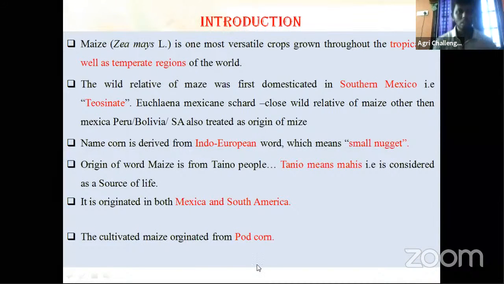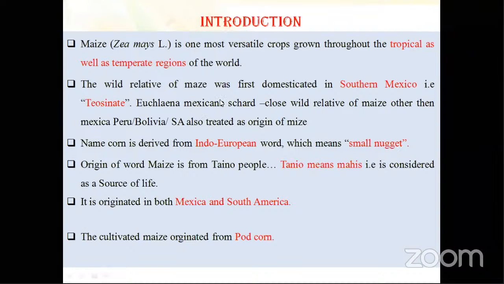Maize, Zea mays, is one of the most versatile crops grown throughout the tropical as well as temperate regions of the world. Out of all the cereal crops, all the millet crops, all the crops, maize has the highest production potential. Then tell me, which type of photosynthesis does maize come under?